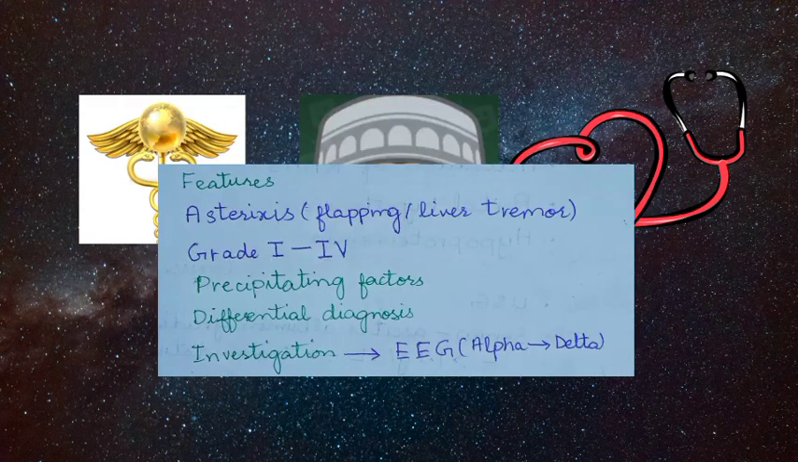The investigation includes the electroencephalogram. In the electroencephalogram, it shows diffuse slowing of the normal alpha waves with eventual development of the delta waves.